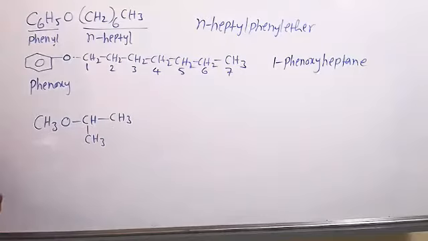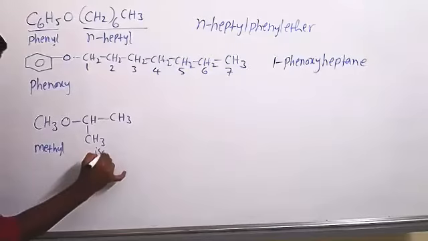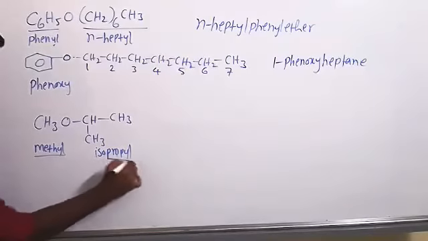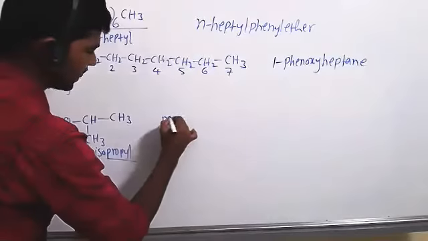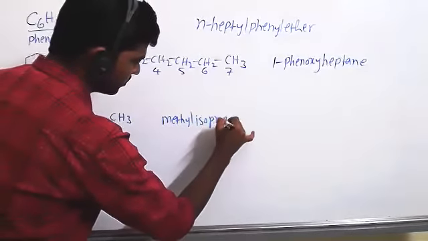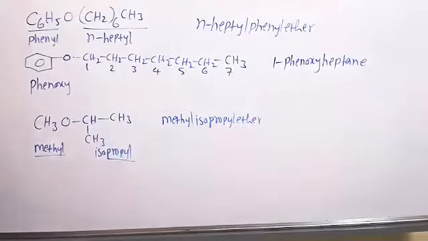Don't use I. Propyl only, but it is isopropyl. Don't introduce iso name under alphabetical order. This is methyl. Methyl isopropyl ether. Isopropyl. So alphabetical order, first methyl only comes. Next propyl. So methyl isopropyl ether.